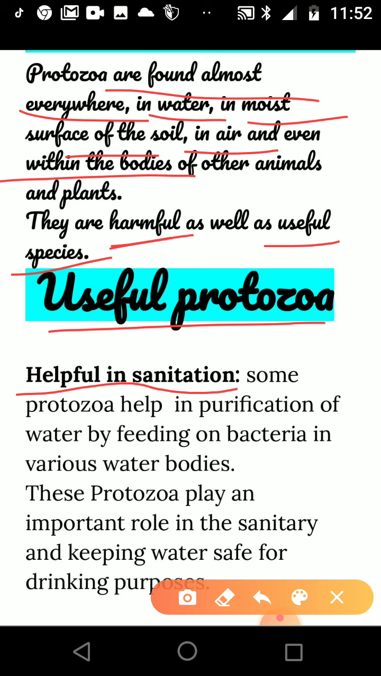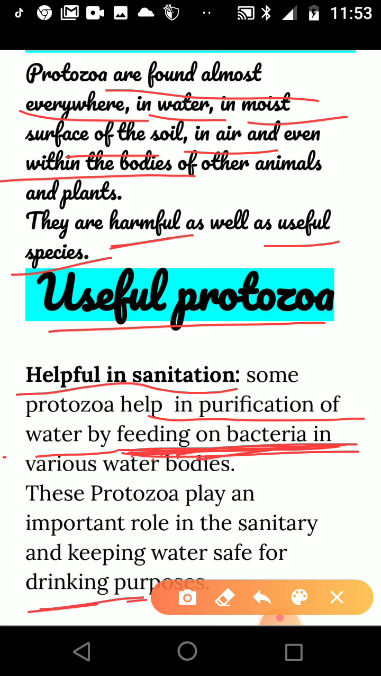Here, some protozoa live in water bodies. Some protozoa help in the purification of water by feeding on bacteria. Some bacteria present in water may be harmful bacteria that pollute the water. So these protozoa feed on these bacteria and protect the water bodies from their bad effect, and they keep water safe for drinking purposes.